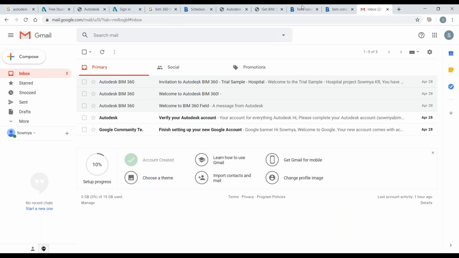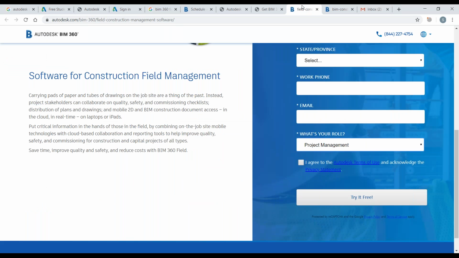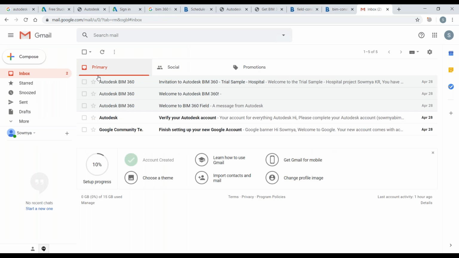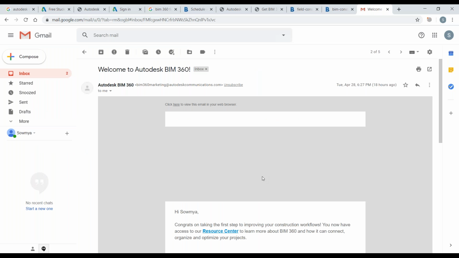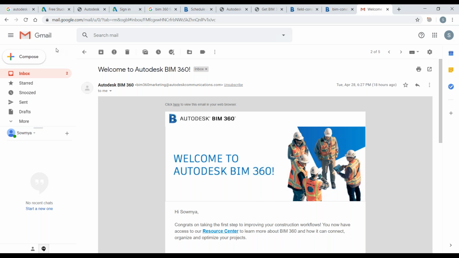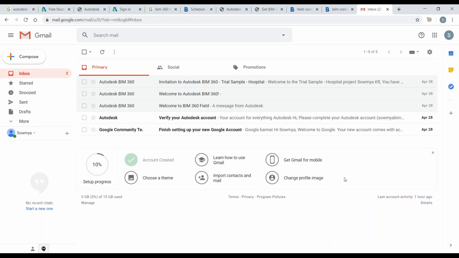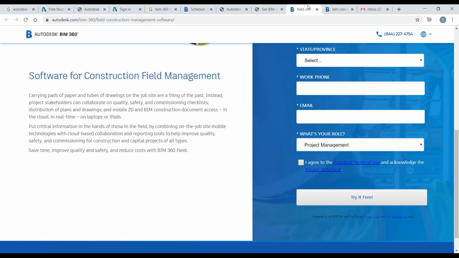For each and every product which you register by yourself, we all will get an invitation mail from Autodesk stating welcome to Autodesk BIM 360. When you get the welcome message, you will be able to log in for all the BIM 360 apps, not only for one app, but for every app whichever we have.